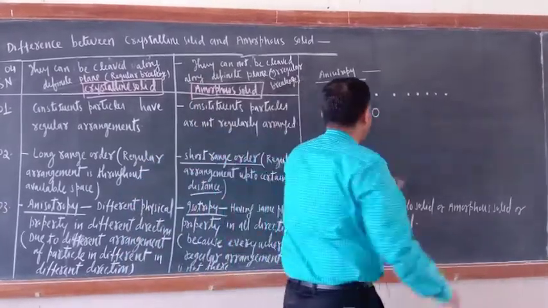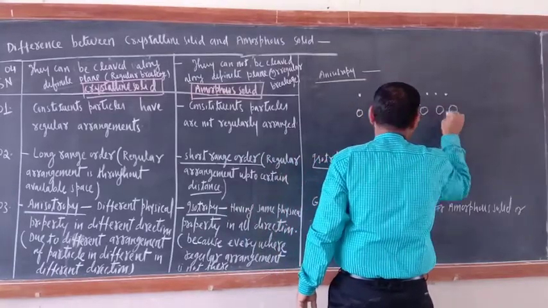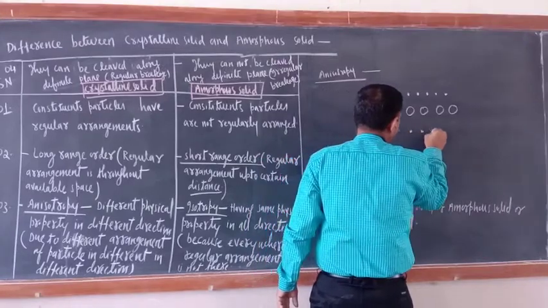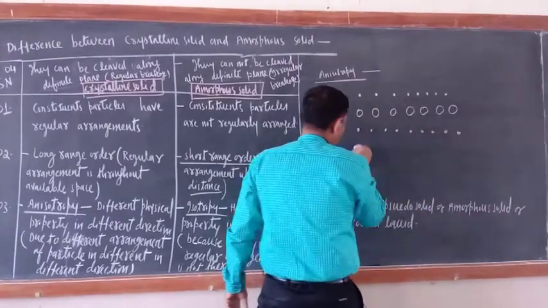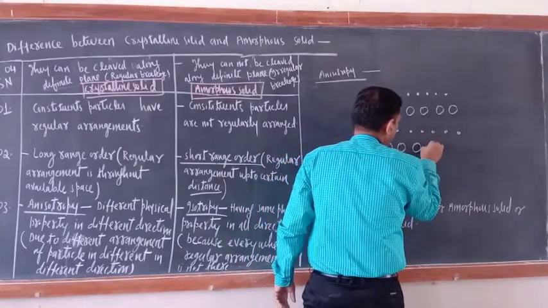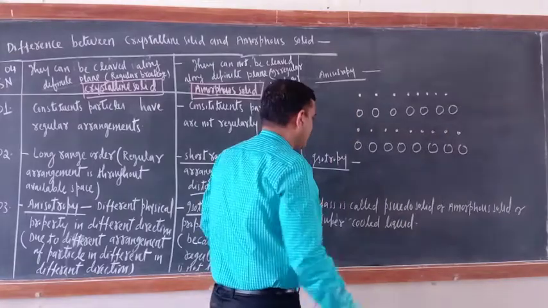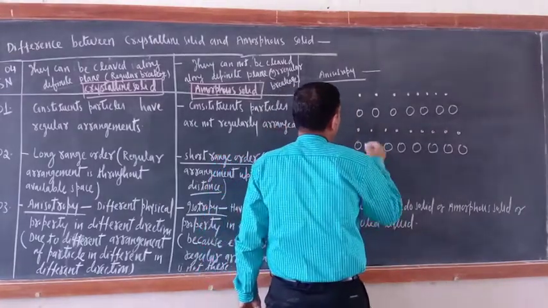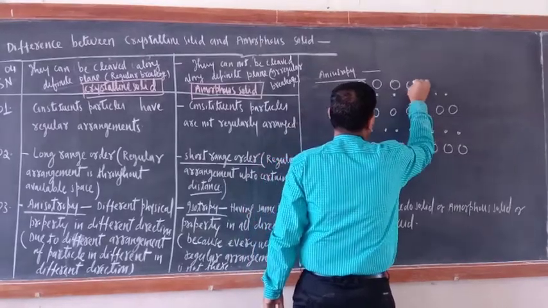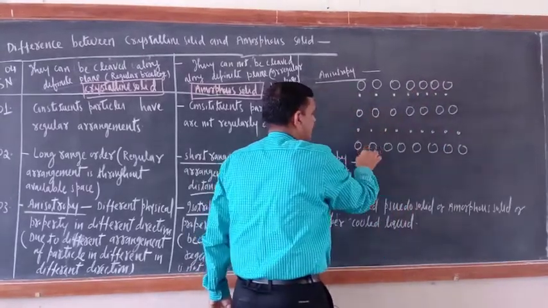So first small particle, then big particle, big particle. Again small particle, small particle, again big. This is a definite geometrical pattern. If you want to make another one, you can. Like that here: first big, then small, big, small, big.